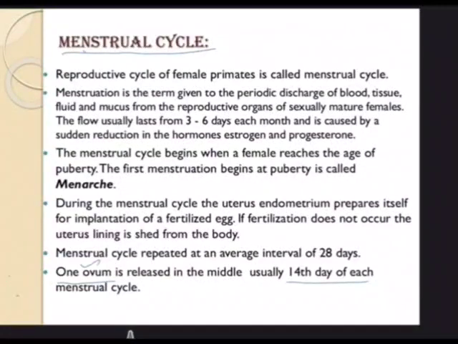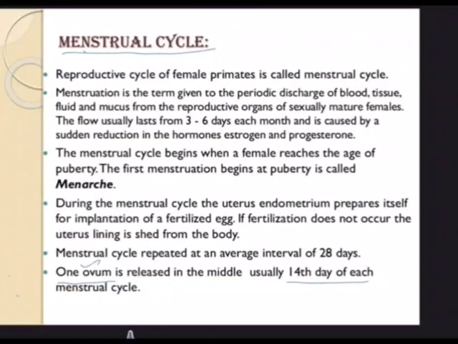Okay, now come back. So this is chapter 3, human reproduction, and this is meant for class 12th biology. In this session, we are going to discuss and understand the menstrual cycle. I am expecting you, at the end of this session, to define all the technical words, understand the various phases present in the menstrual cycle, and appreciate the role of hormones in this. So with that in mind, let's go to the concept of the menstrual cycle.